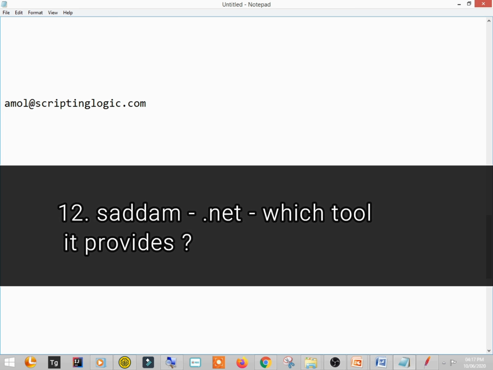So the next, .NET, which tool provided automation testing? Selenium can be implemented in .NET as well, right? So C#, we say Selenium with C#, you can implement it.